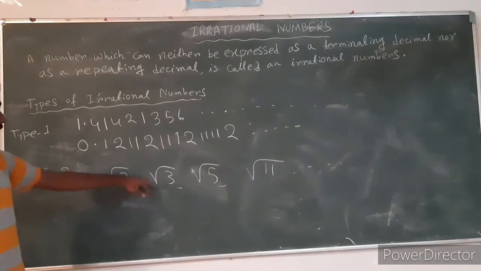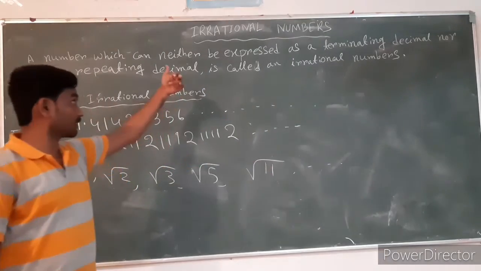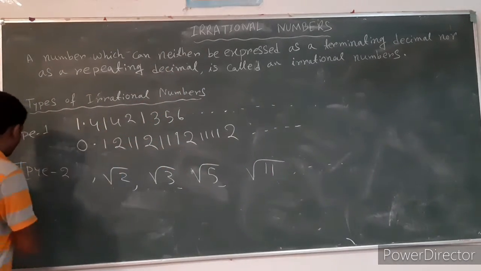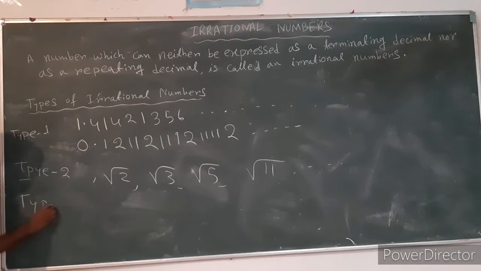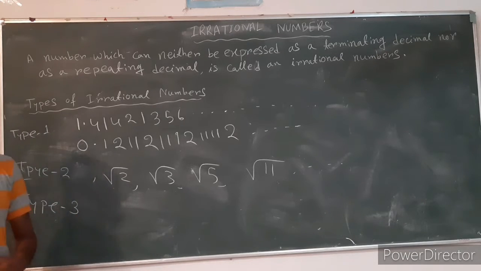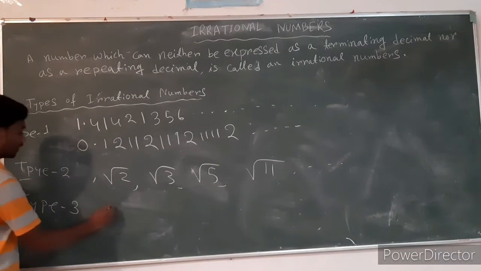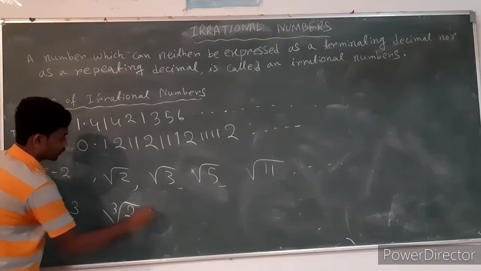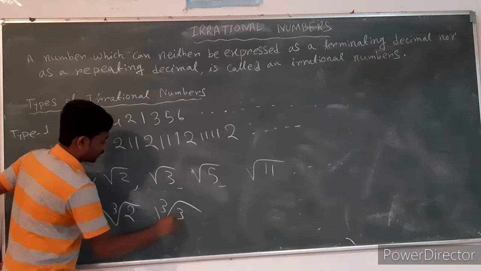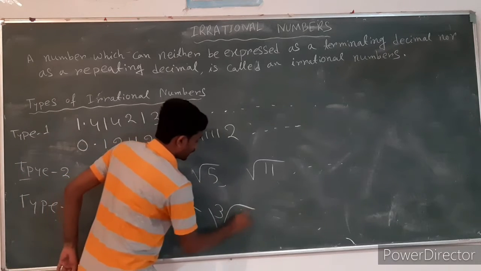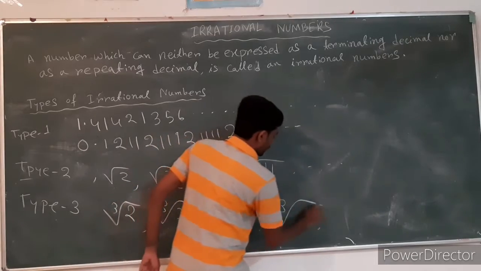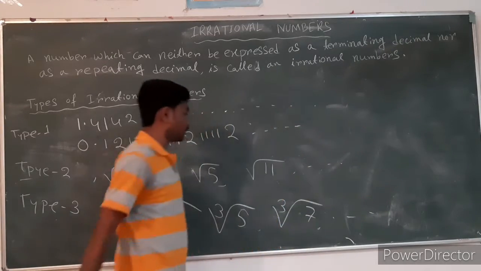So all non-perfect square numbers are irrational numbers. Type 3: all the non-perfect cube numbers are irrational numbers. Suppose cube root 3, cube root 5, cube root 7, and so on.